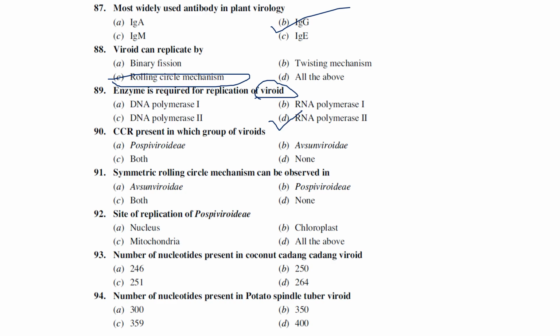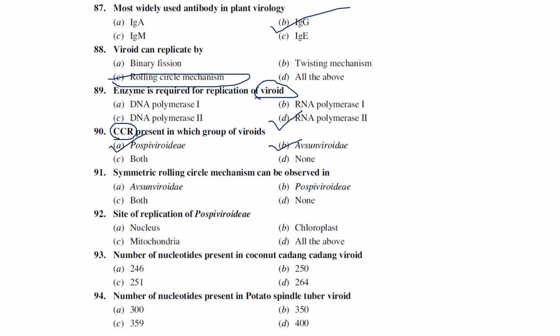First of all, we'll see what is CCR. CCR means a central conserved region. So the viroids are actually classified based on this CCR only, presence of CCR or absence of CCR. Generally, the CCR is present in the group of Avsunviroidae, whereas the Pospiviroidae consists of no CCR, central conserved region. Based on this only, these two groups of viroids are divided, Avsunviroidae and Pospiviroidae.